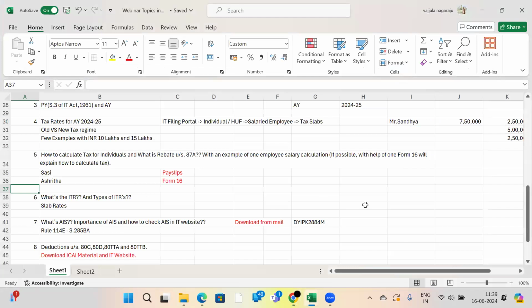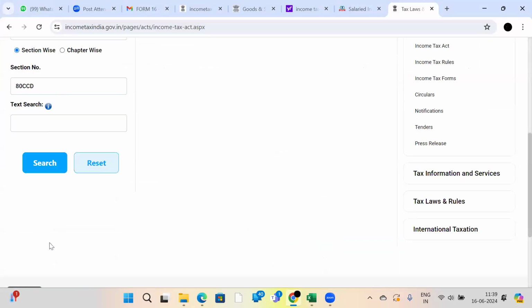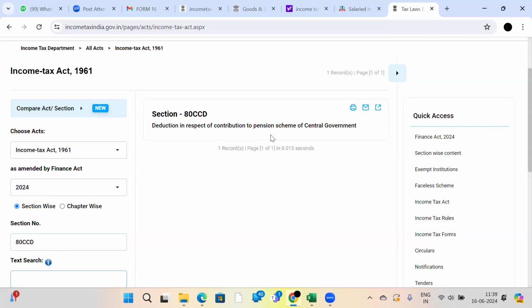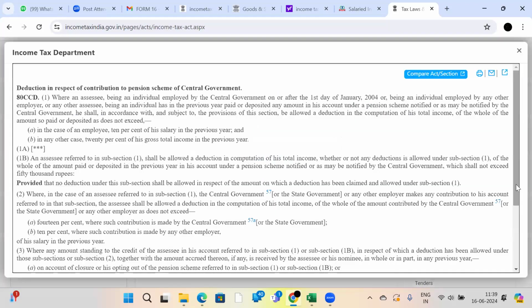Is section 80CCD(2) available for private employees, that is NPS, National Pension Scheme? Sir, 80CCD subsection 2 is designed, first of all, for central government employees and self-employed persons. If you see here by reading this section, it will be the employer of central government.